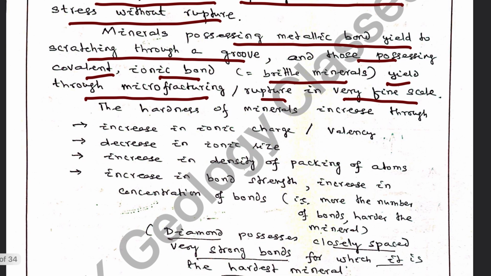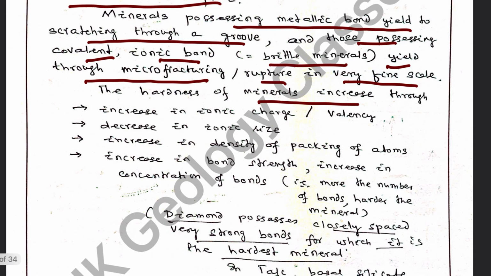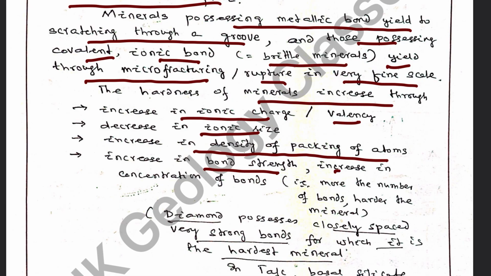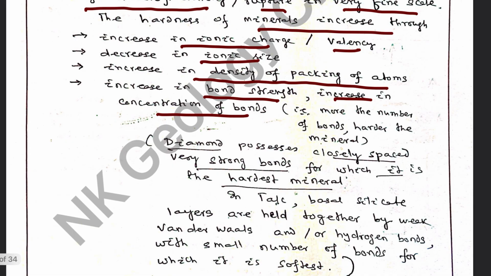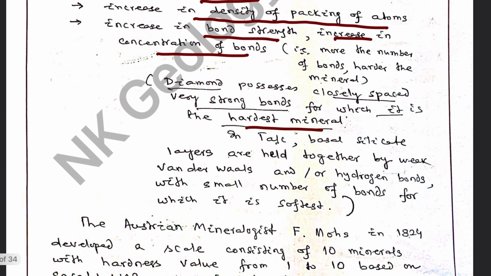They yield through microfracturing or rupture on a very fine scale when subjected to scratching. The hardness of a mineral increases through increasing ionic charge or valency, decreasing ionic size, increasing density of packing of atoms, increase in bond strength, and increase in concentration of bonds. So the more the number of bonds, the harder is the mineral. Diamond possesses closely spaced, very strong bonds, for which it is the hardest mineral.